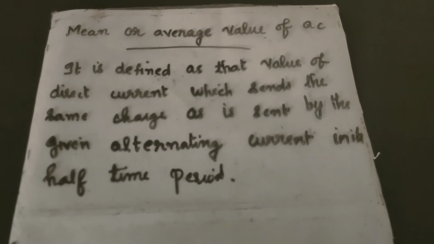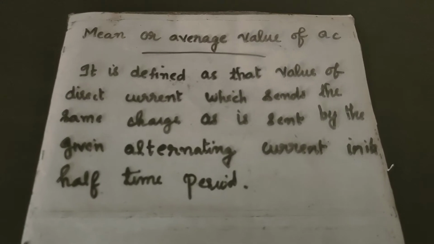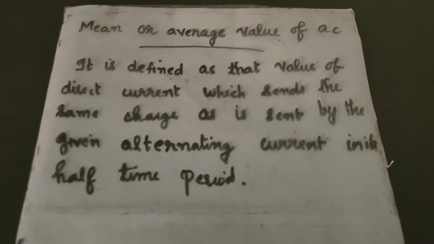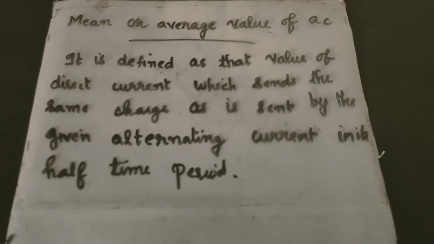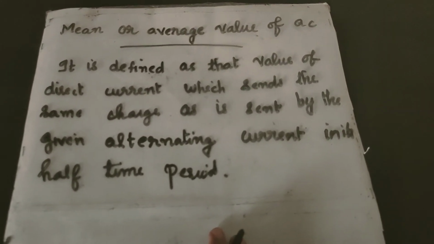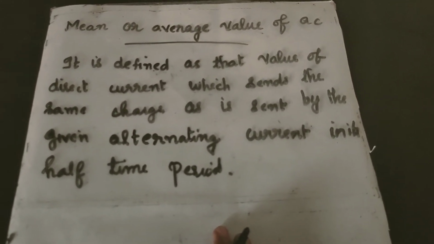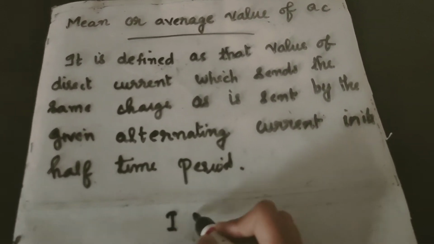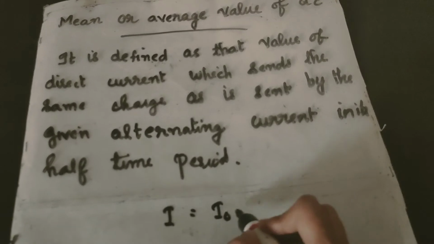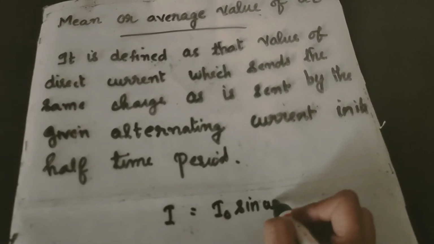Now let's derive a relation between average value and the peak value of AC. Here, the value of alternating current at any instant is given by I is equal to I0 sine omega t.